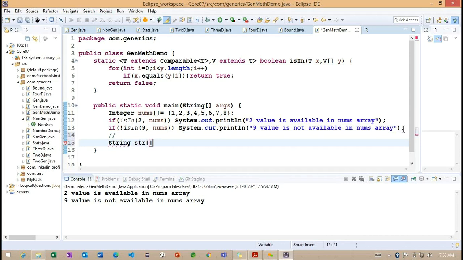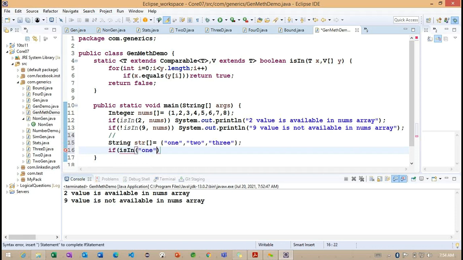I'm trying to create a string here. Getting the point? So previously we checked with the integer. Now I'm trying to work for the string here. So this string here, 1, and 3. So maybe these 3 are enough. The array I created here. Getting the point? If I'm going to call this like this, is in by specifying the 1.